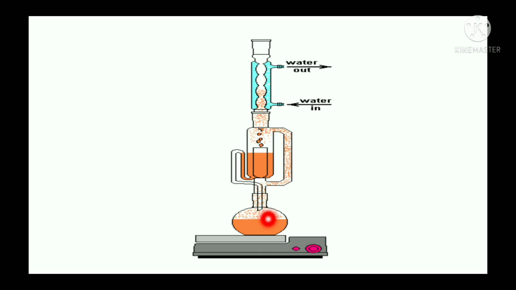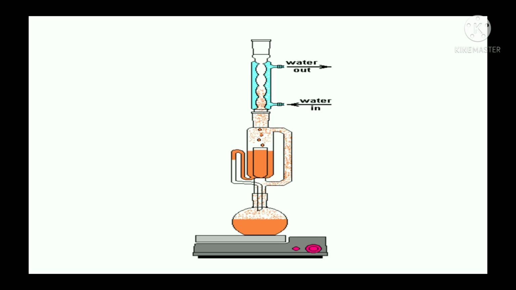So what are the advantages of this process? The solvent is recycled many times, so there is no wastage of solvent and no need to take fresh solvent.